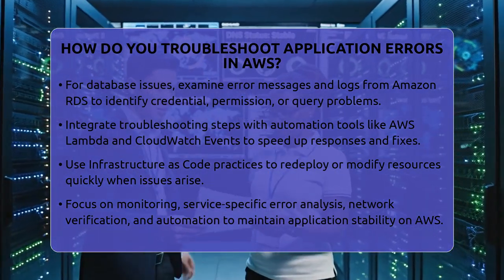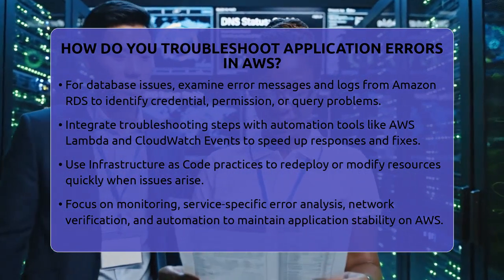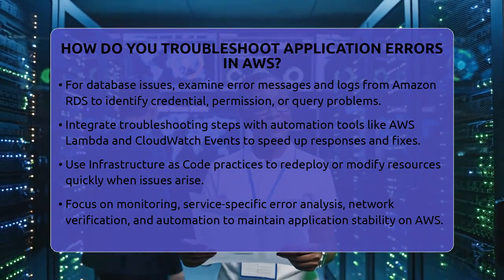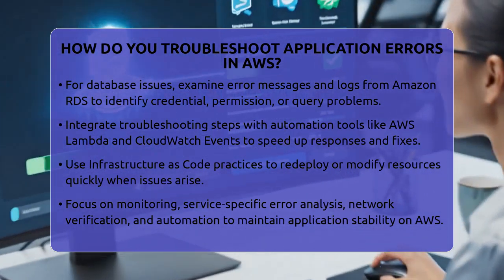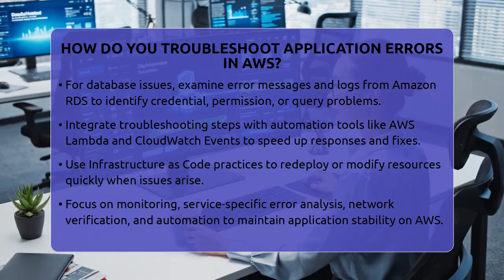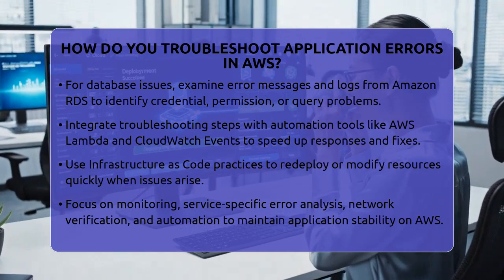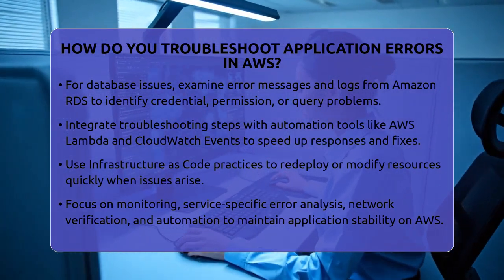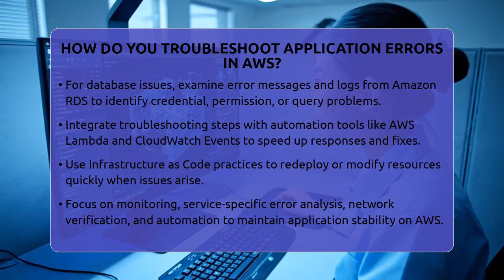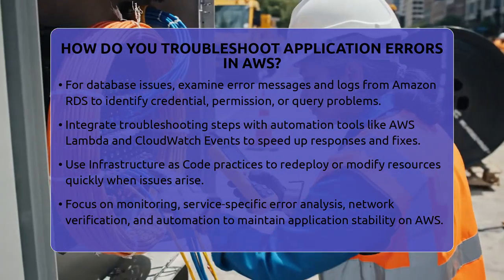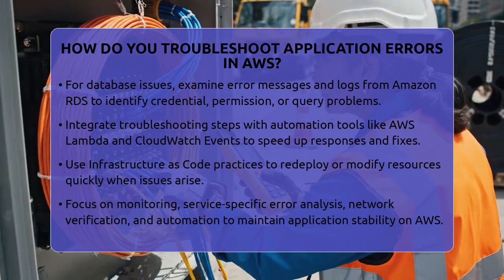From a broader view, integrating these troubleshooting steps with automation tools can speed up your response. Use AWS CloudWatch events to trigger workflows with AWS Lambda functions. Automate log collection, alerts, and even fixes. Infrastructure as code tools can help you quickly redeploy or adjust resources if needed. This reduces downtime and improves security by catching issues early.